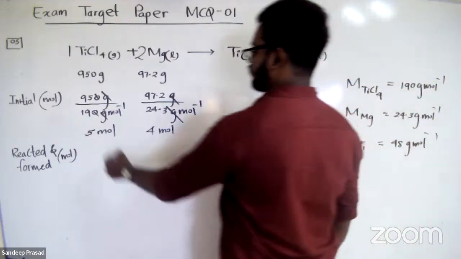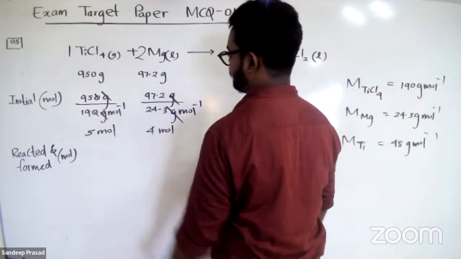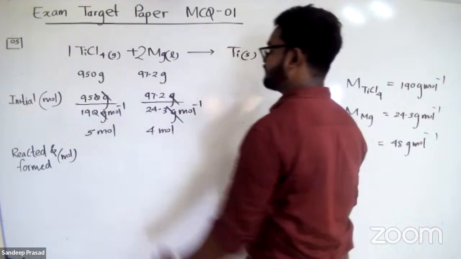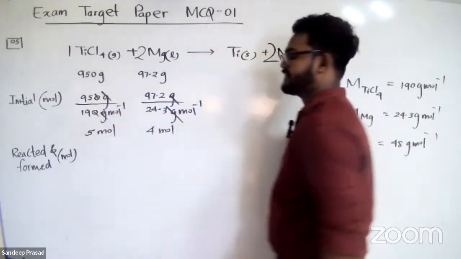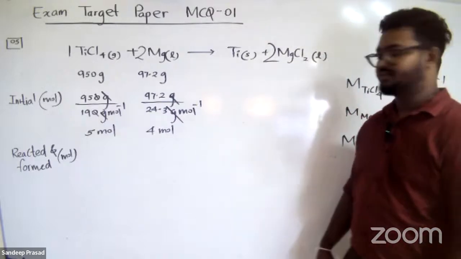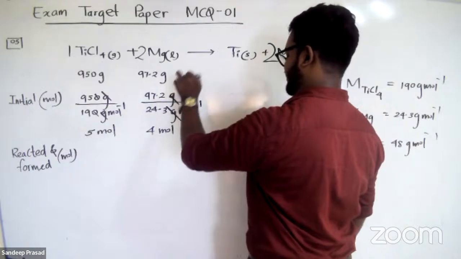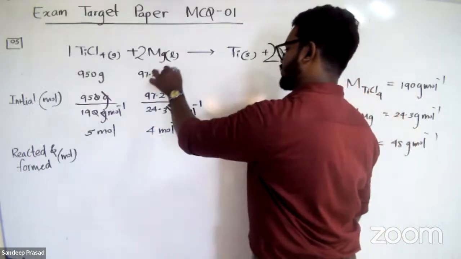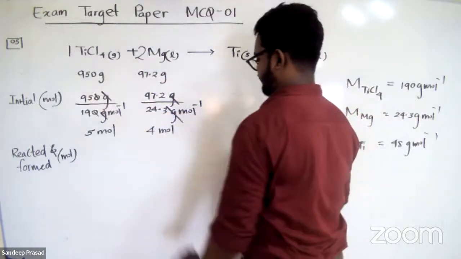So therefore, we can see that magnesium is consumed. If I consider it the opposite way, 5 moles of titanium tetrachloride are there, so there should be 10 moles of magnesium in order to react with a total of 5 moles of titanium tetrachloride. So you have to understand the one that is totally consumed in this reaction is magnesium. Got it? The one that completely gets consumed in this reaction is magnesium, not titanium tetrachloride.